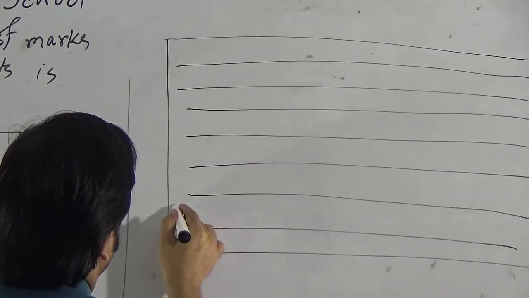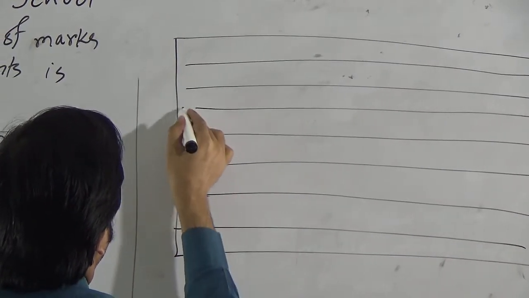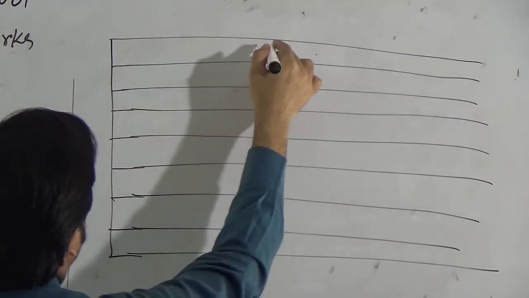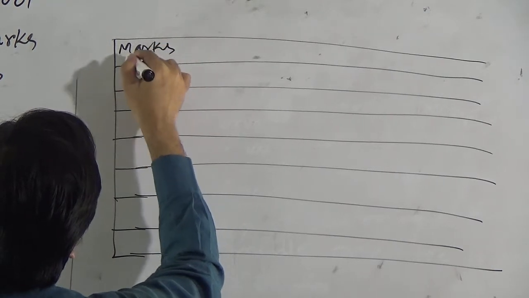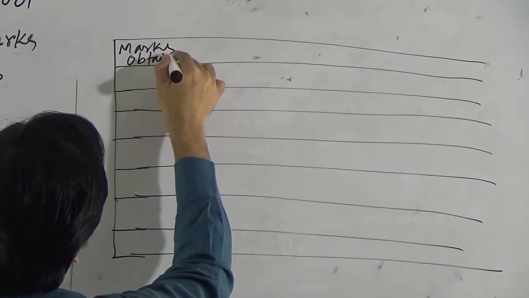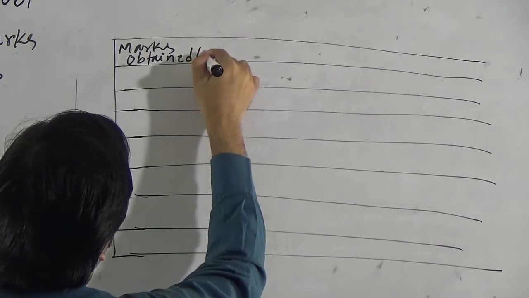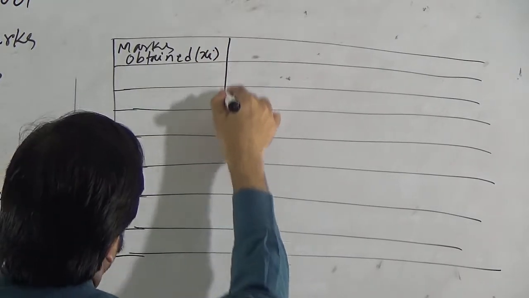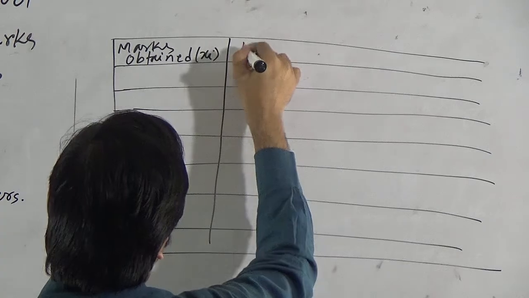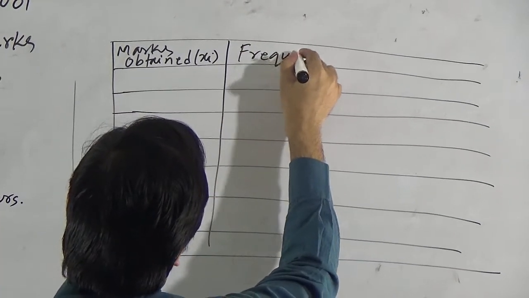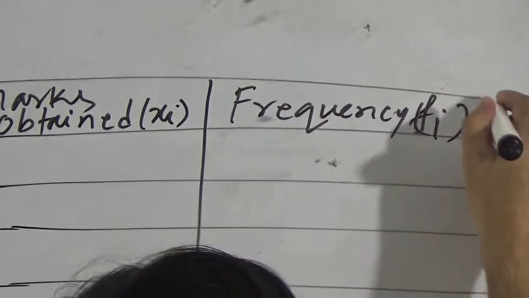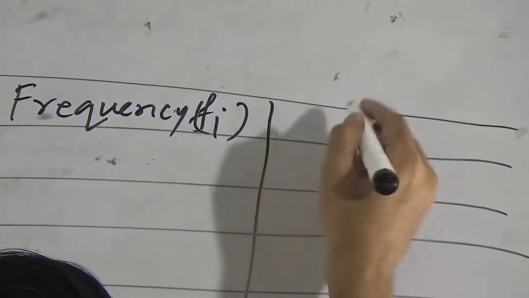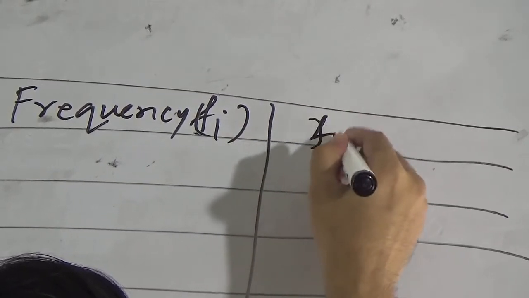First column will be marks obtained. This I can express by xi. Then frequency. This I can express by fi. In this column I will find product of fi and xi.